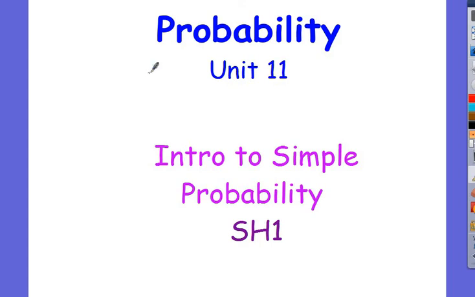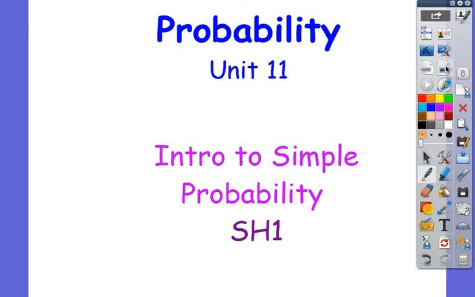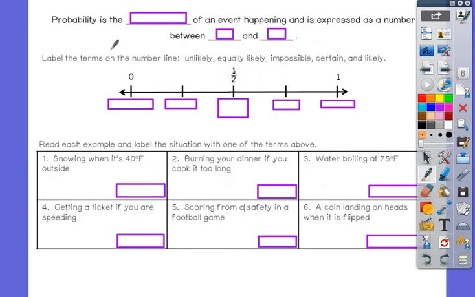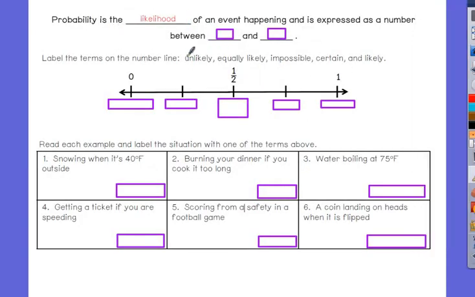So this is the probability unit. Student handout 1 is Intro to Simple Probability. Simple is a very key word there. It is pretty simple. Probability is the likelihood of an event happening and is expressed as a number between 0 and 1.